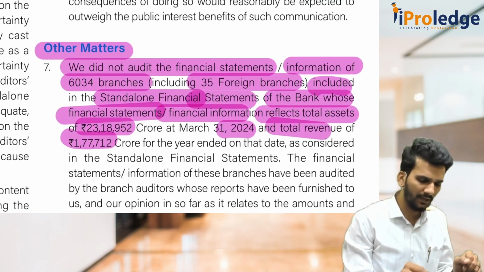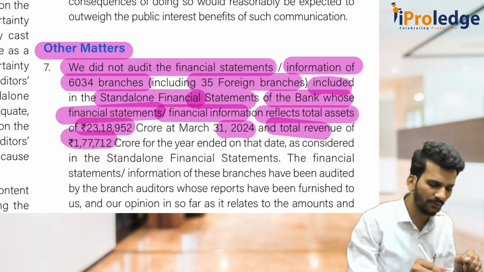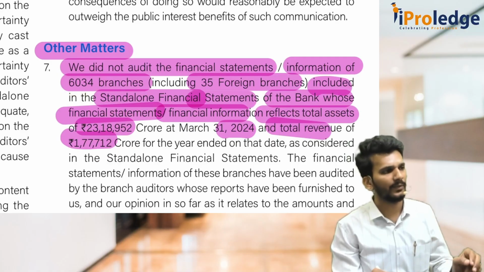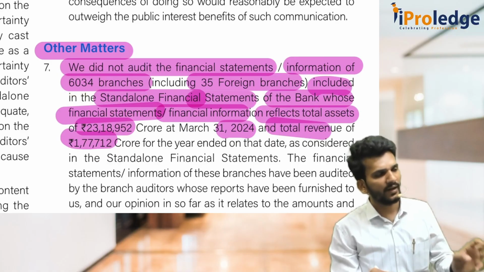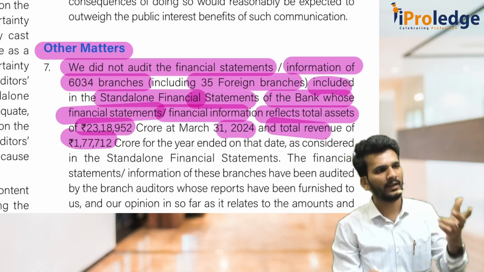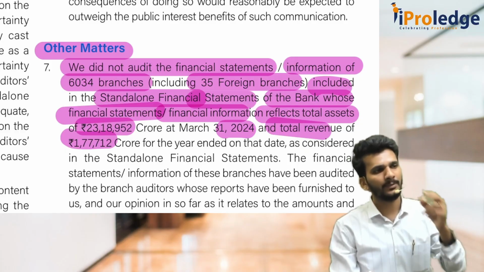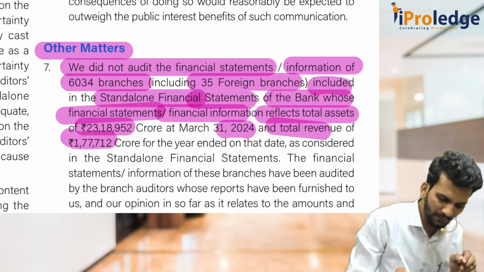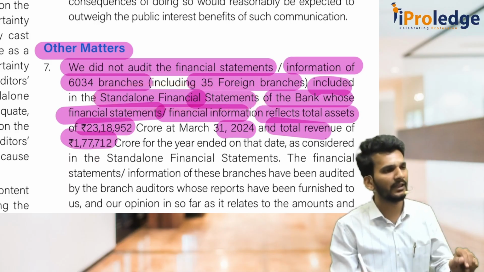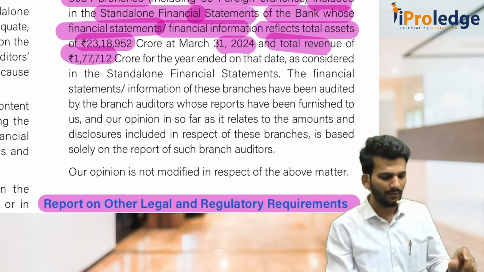See, here they are highlighting 23 lakh crores, 1,77,000 crores, 6,000 branches. Yes, related to money, but all these things are not there in the financial statements. In the financial statement, they just give whatever it is, our branch is having this much, these are other branches. These are not there under SFS. All these things come under consolidated financial statements. Under SFS, it is just my own. That is why it has to be given here.